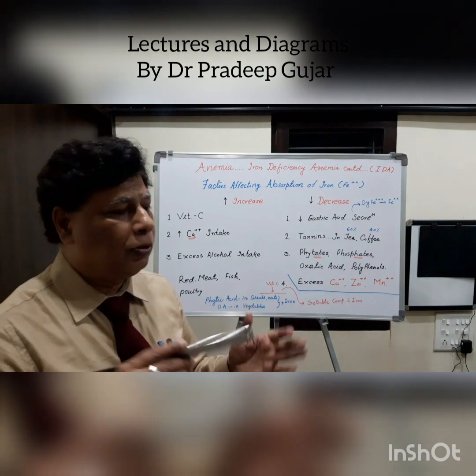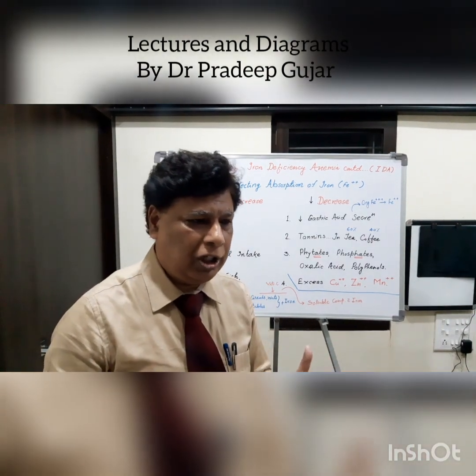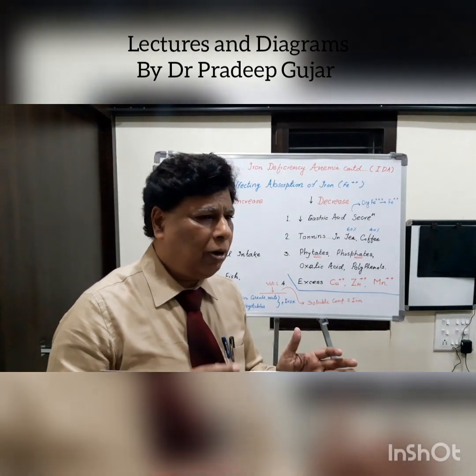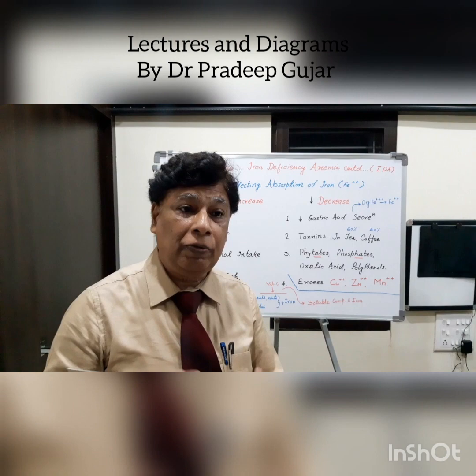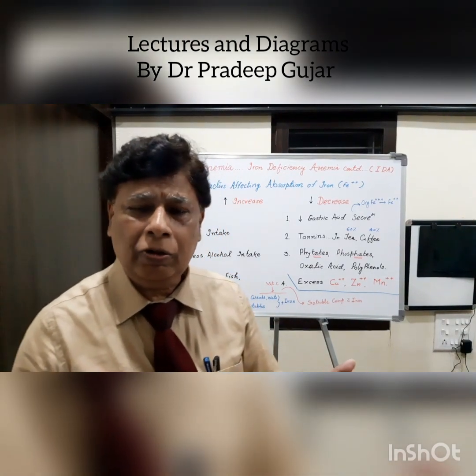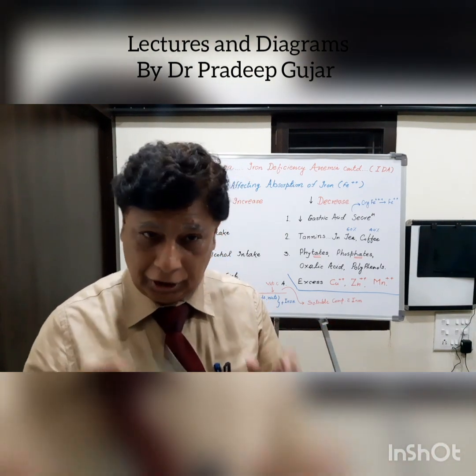The vegetable food contains so many phytic acids, oxalic acids, and phosphates, and they combine with the iron and form a very insoluble form of the compound. And so the iron is not available for absorption. Now here is the role of vitamin C.